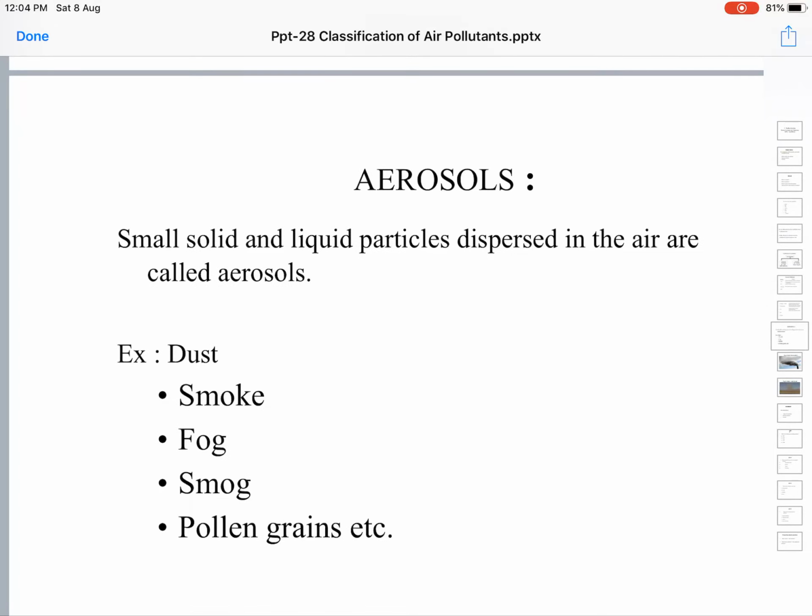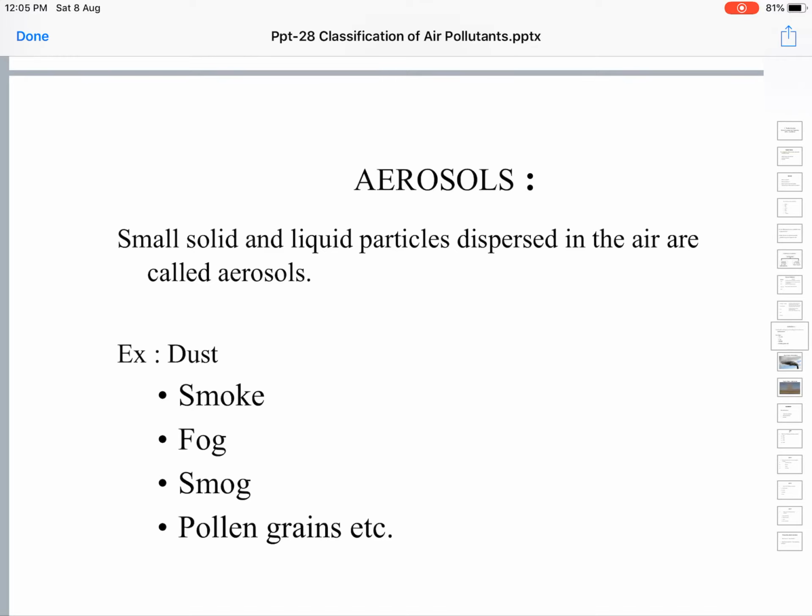An example is dust. Dust is an omnipresent pollutant. Omnipresent means present everywhere. Omni means everywhere. So dust is an omnipresent pollutant. It is present everywhere. It is formed naturally as a byproduct of many of our human activities, as well as many of the natural processes like weathering.